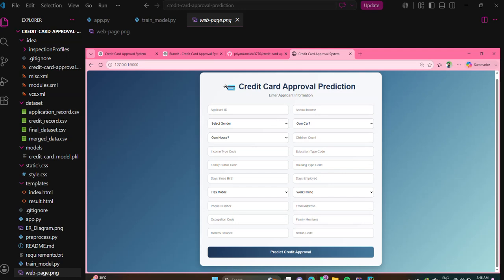Now, I will demonstrate the working of the application. This is the homepage of our credit card approval prediction system.